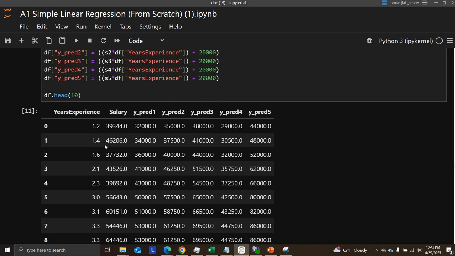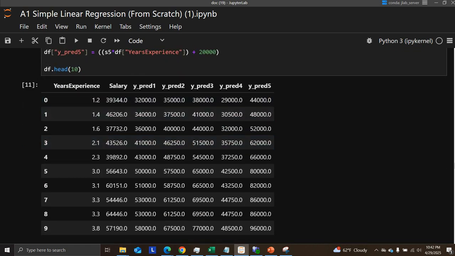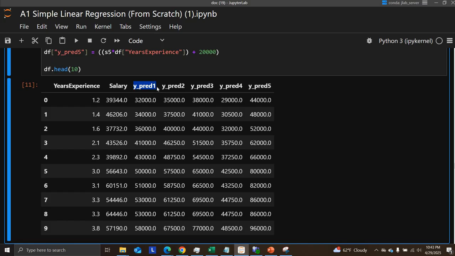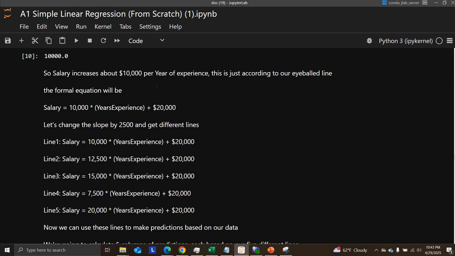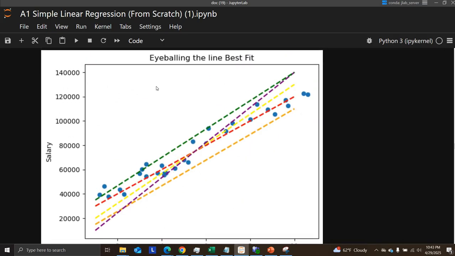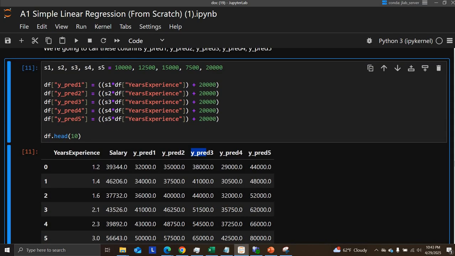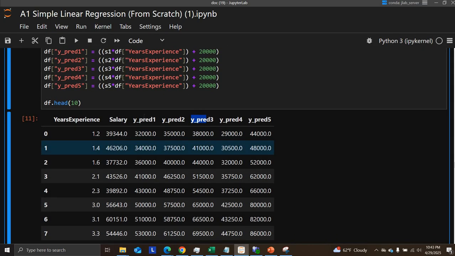And right here, for each one of these you're going to have a predicted value, right? So the years of experience is X. There's line 1, line 2, line 3, 4, 5. For each one of these, there's a different m and b, which we calculated up here. And again, we just kind of pick these randomly based on eyeballing. So for each one of these, there's going to be a prediction.